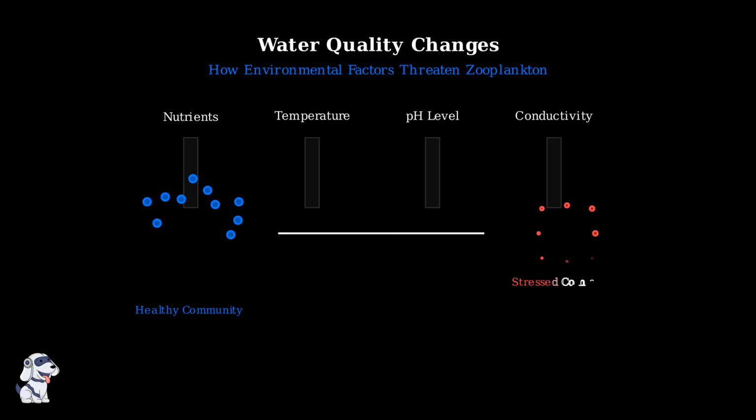Conductivity measures dissolved salts and ions in water. Changes in salinity affect zooplankton's ability to regulate water in their bodies. Freshwater species cannot survive in saltwater, and marine species struggle in diluted conditions. When multiple water quality parameters change simultaneously, zooplankton communities face compound stress. Species composition shifts as sensitive species disappear, and only the most tolerant survive.